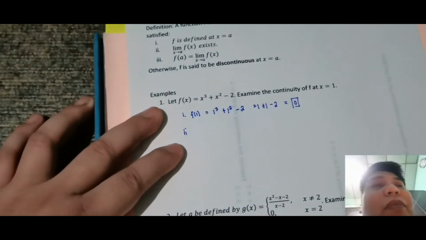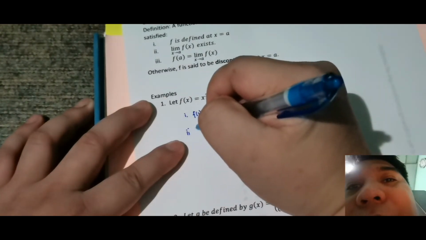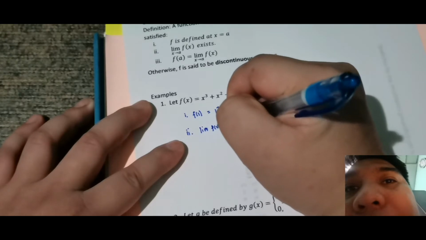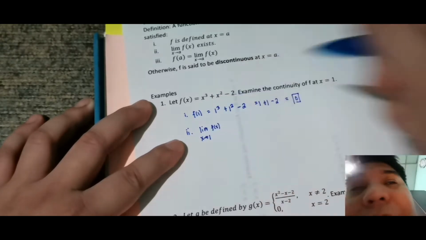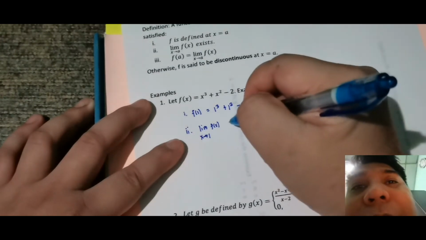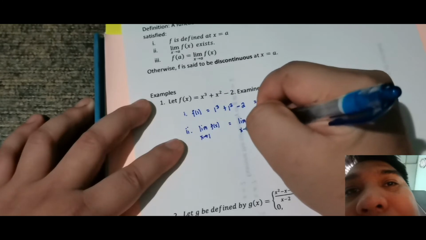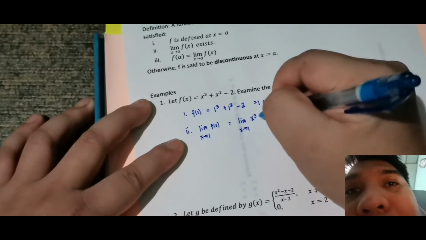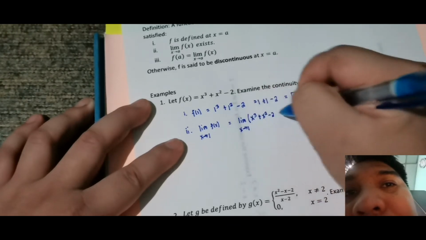So, for test 2, kukunin mo yung limit ng f of x. Kunin mo yung limit ng f of x as x approaches 1, and that is equivalent sa limit as x approaches 1 ng x cubed plus x squared minus 2.